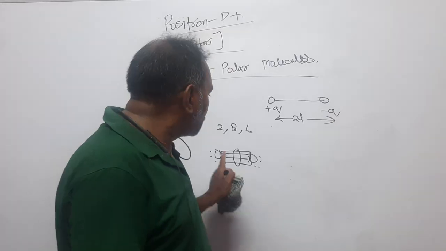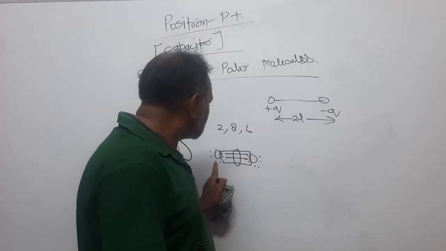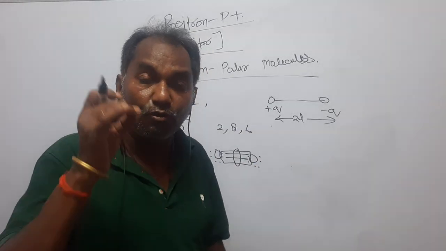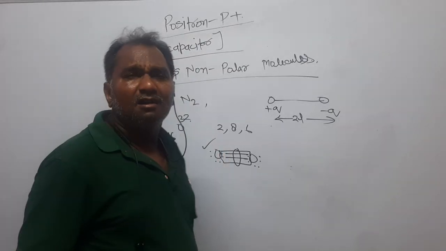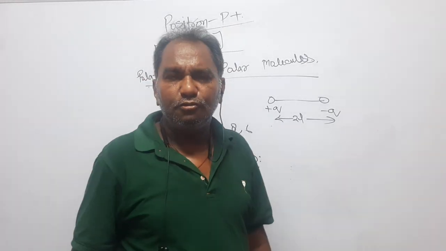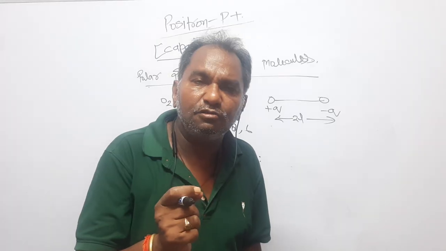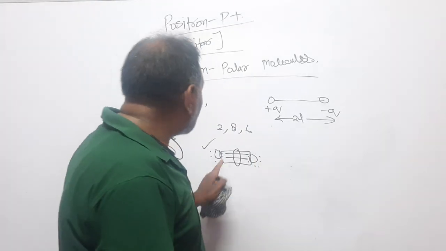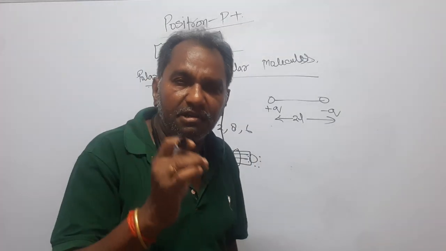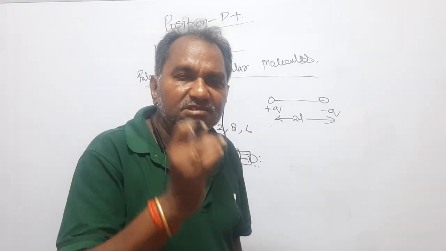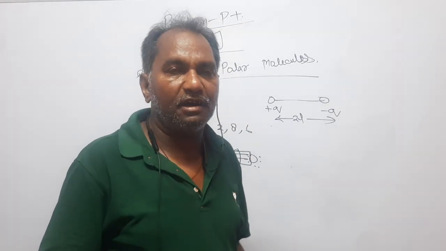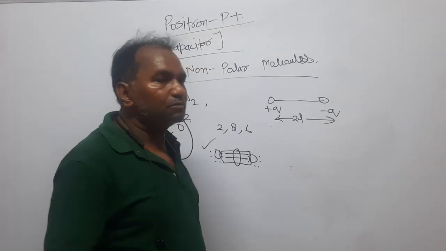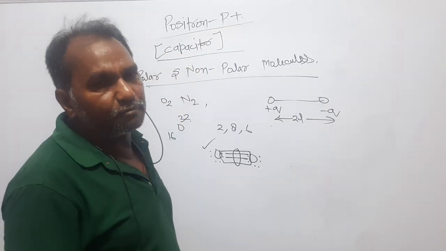That is why neither this oxygen nor that oxygen gets polarity. No one gets the polarity. Such a molecule is said to be a non-polar molecule. Non-polar means that because of sharing, the shared electron lies just at the middle of the bond, so no one gets polarity, and that is why it is called a non-polar molecule.